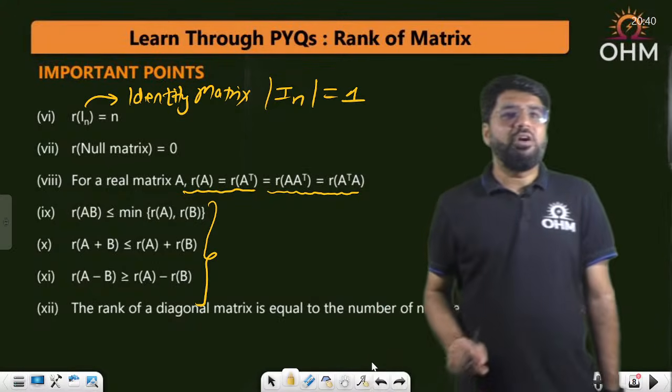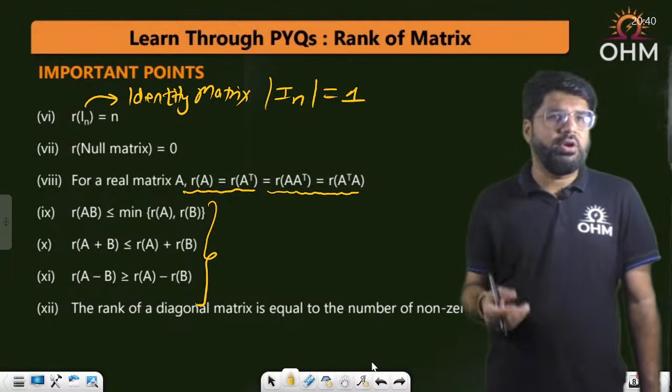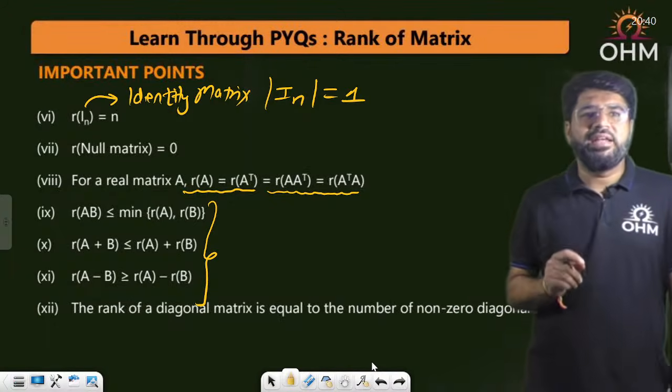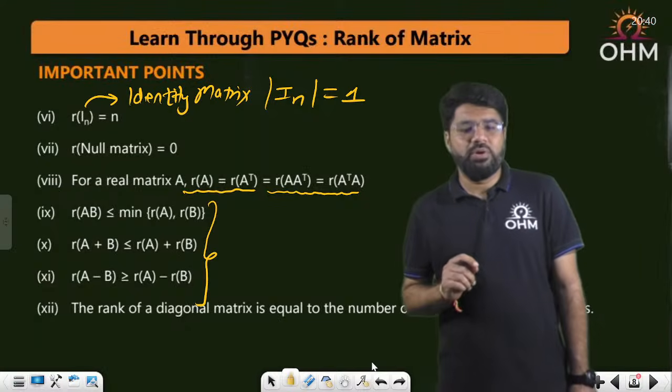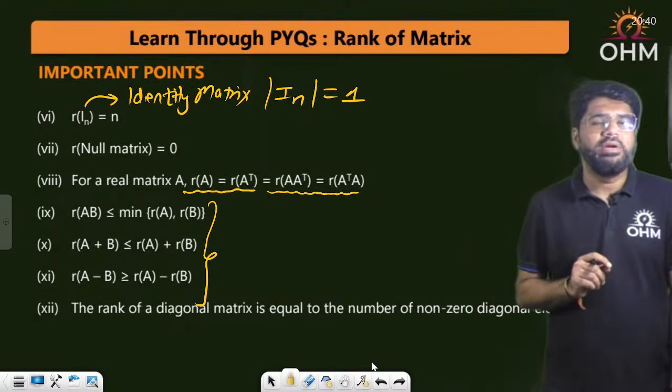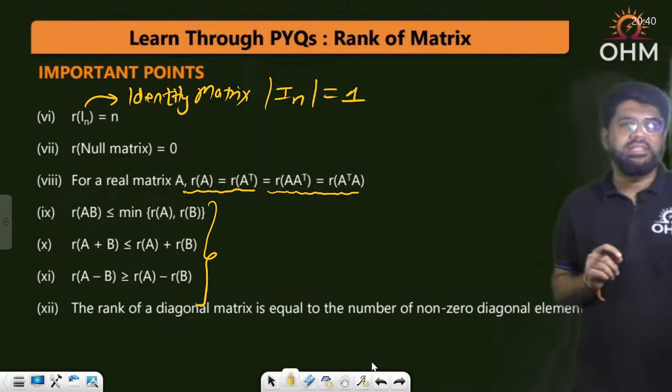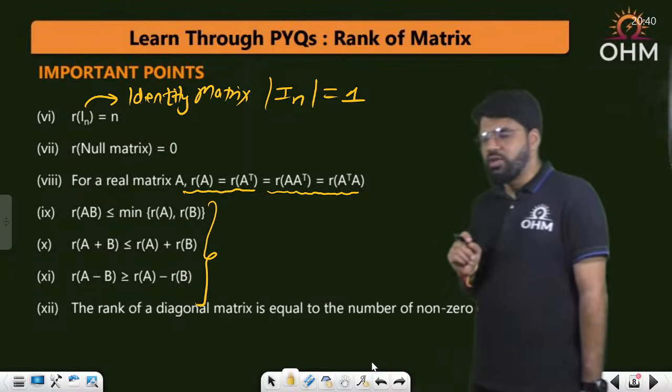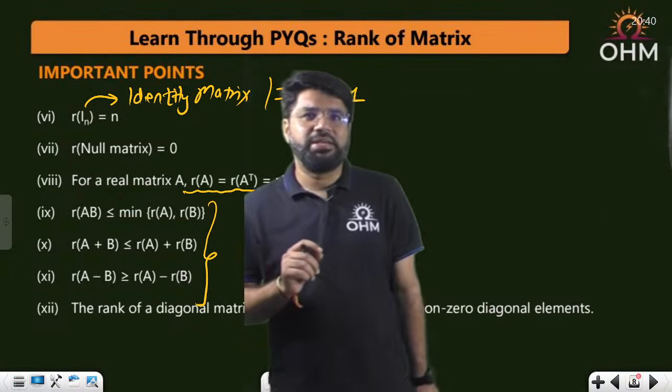Okay, rank of a diagonal matrix, we'll encounter questions later. The rank of a diagonal matrix is simply equal to number of non-zero diagonal elements. It is simply equal to the number of non-zero diagonal elements. You can see here, it is simply equal to the number of the non-zero diagonal elements, correct?